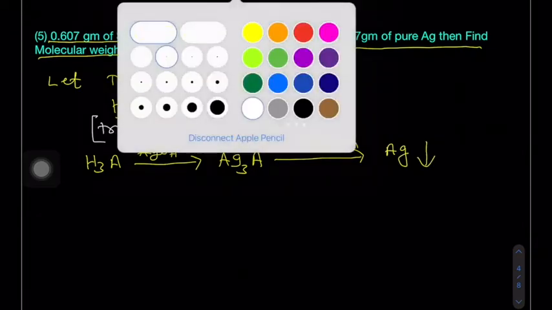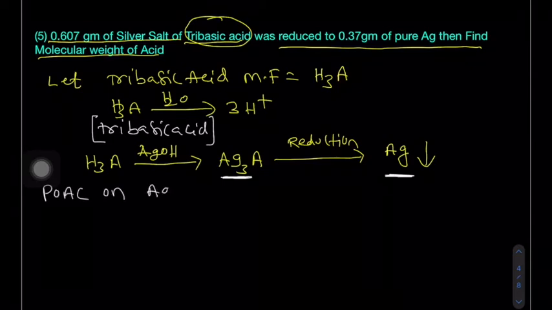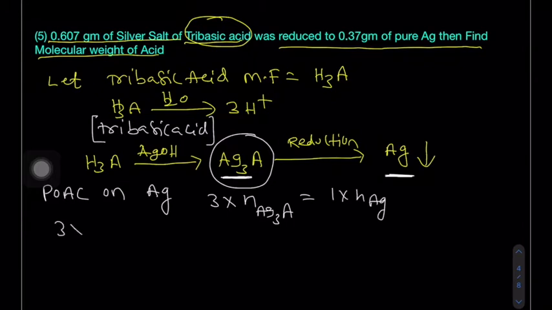Okay, now the concept is that the number of silver atoms present in the silver salt will be exactly equal to the number of silver atoms on the product side. So we are applying POAC on silver atoms. On the left hand side there are 3 silver atoms, that will be the index, into the number of moles of silver salt, is equal to the right side, only 1 silver atom into the number of moles of silver. Okay, now here 3 into what is the weight of the salt given to you?